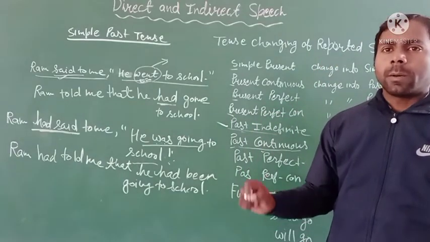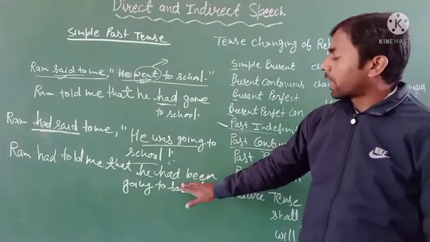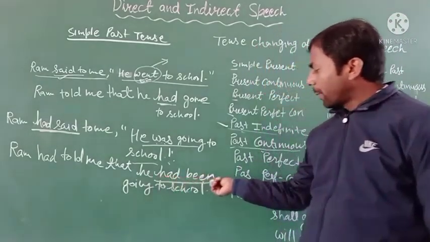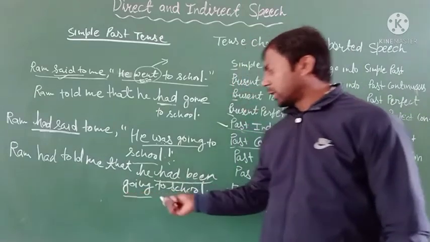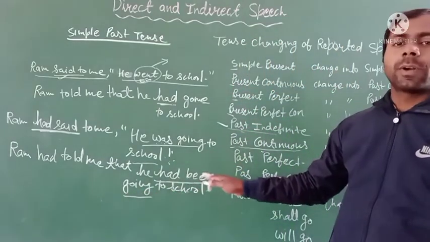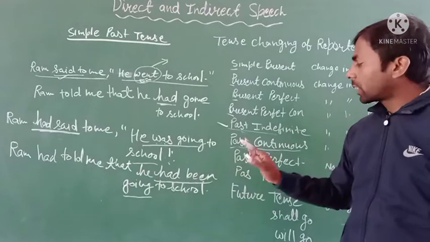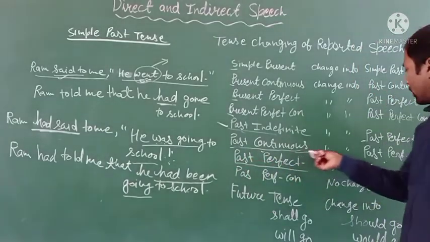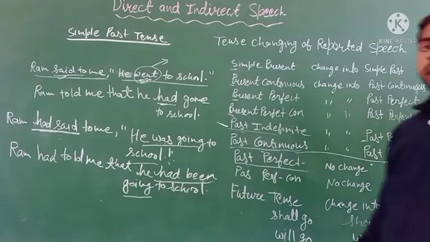It is the past perfect continuous tense. How? You can see "had been" and verb plus ing is the sign of the past perfect continuous. I think you all understand it.